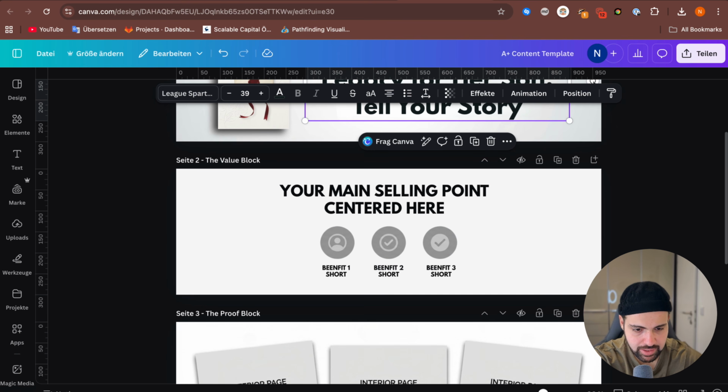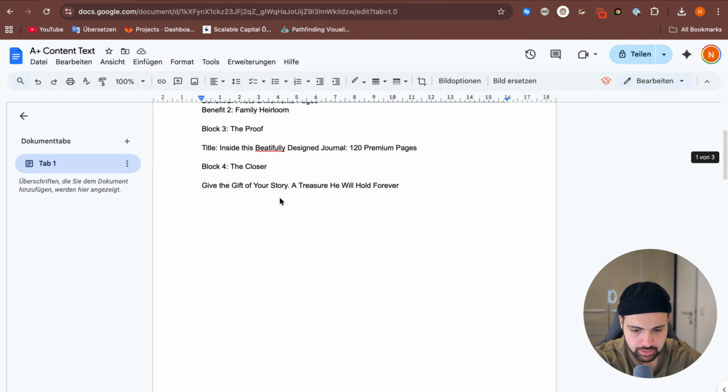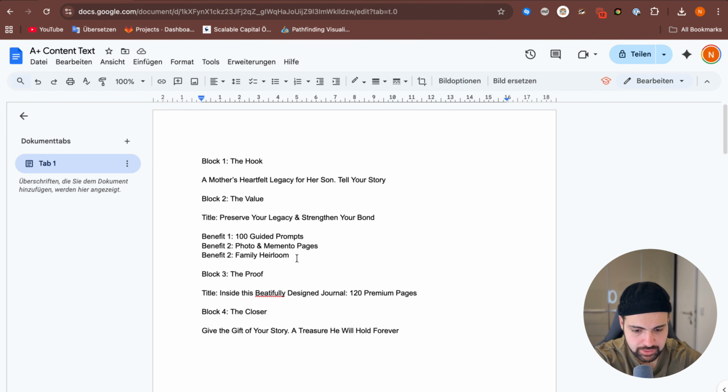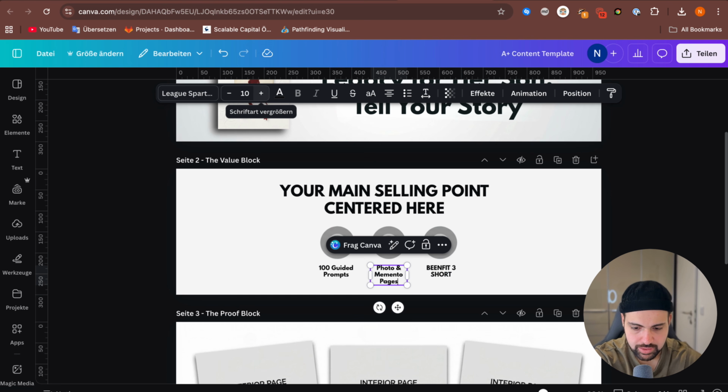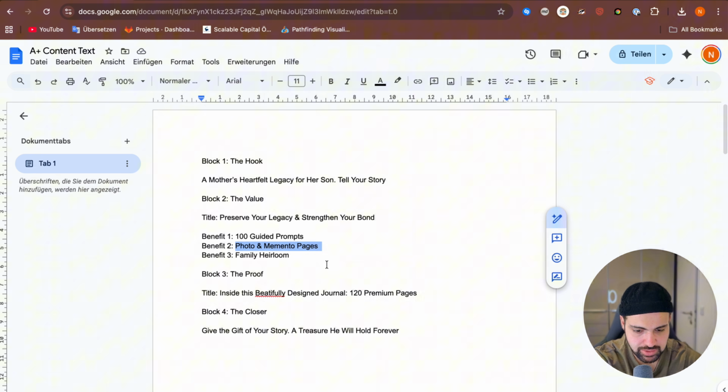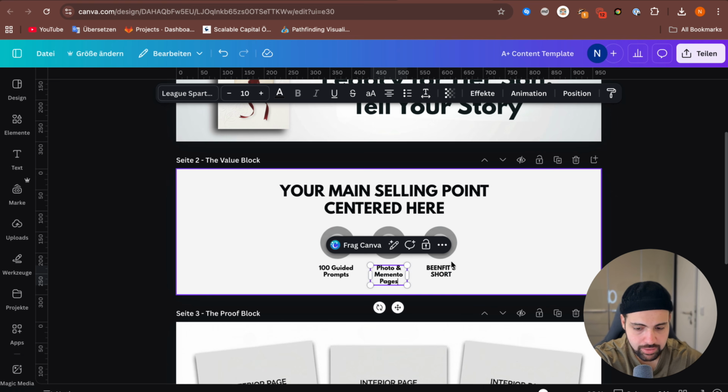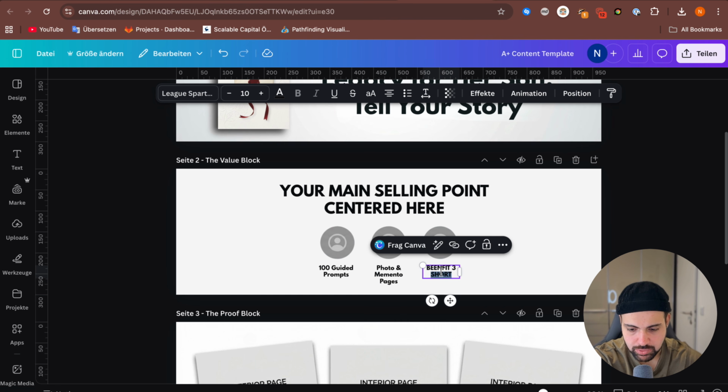The next block is I also created 3 benefits in here. The first benefit is 100 guided prompts. The second benefit is photo and memento pages, and the third benefit is family heirloom. So I will add these as well. And as you see with the template I created, it's pretty easy. You can use this template for every book you publish and it will be always the same. So therefore you can use a template like this one.